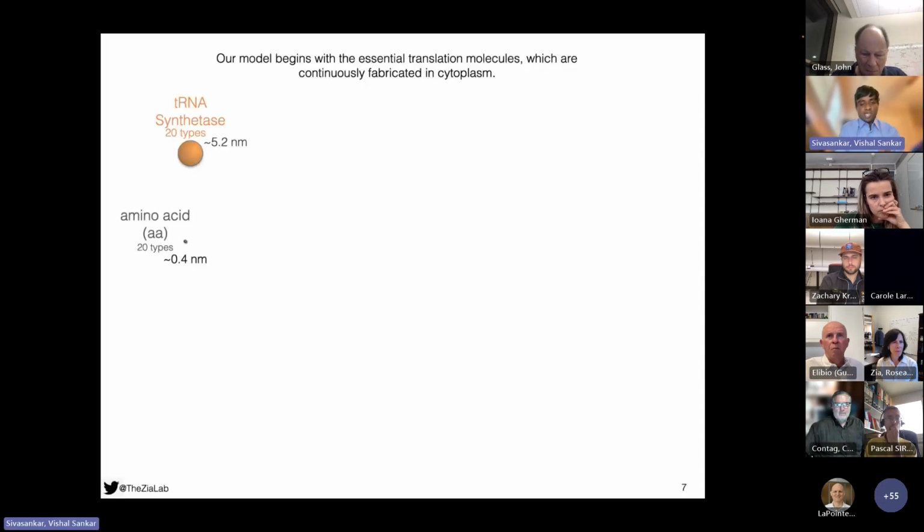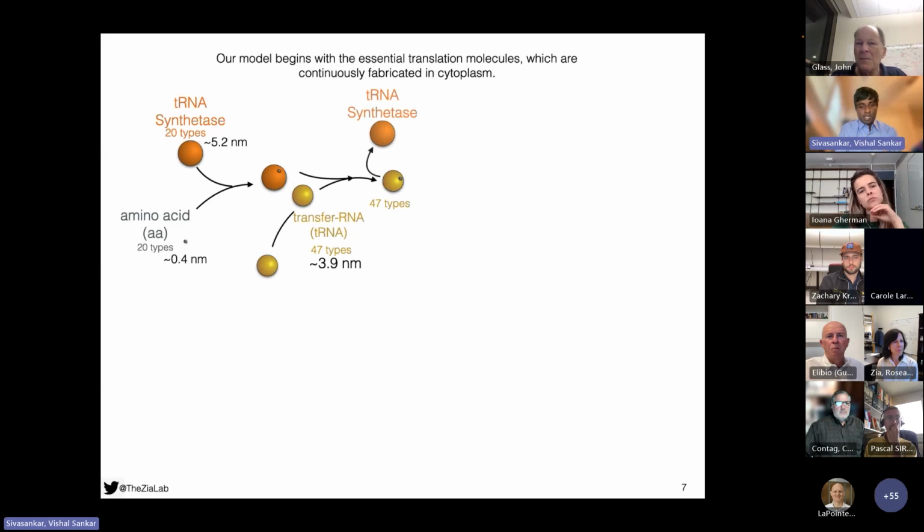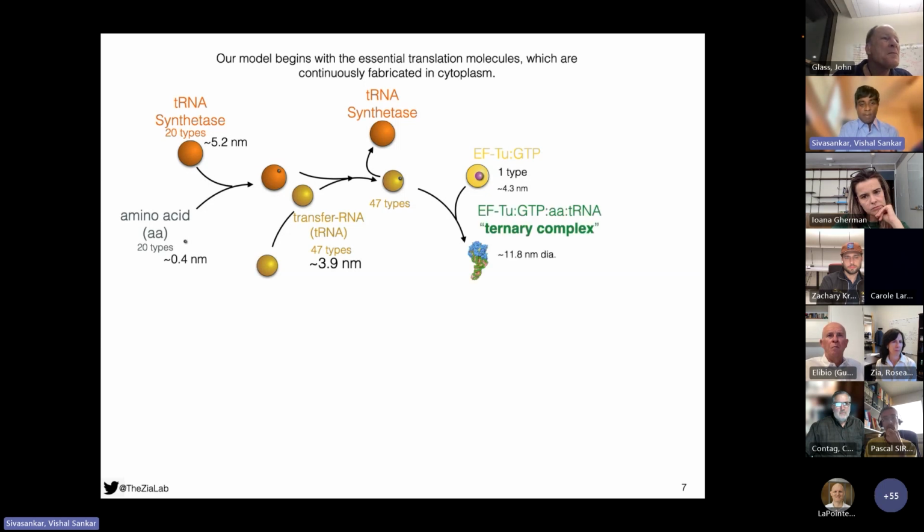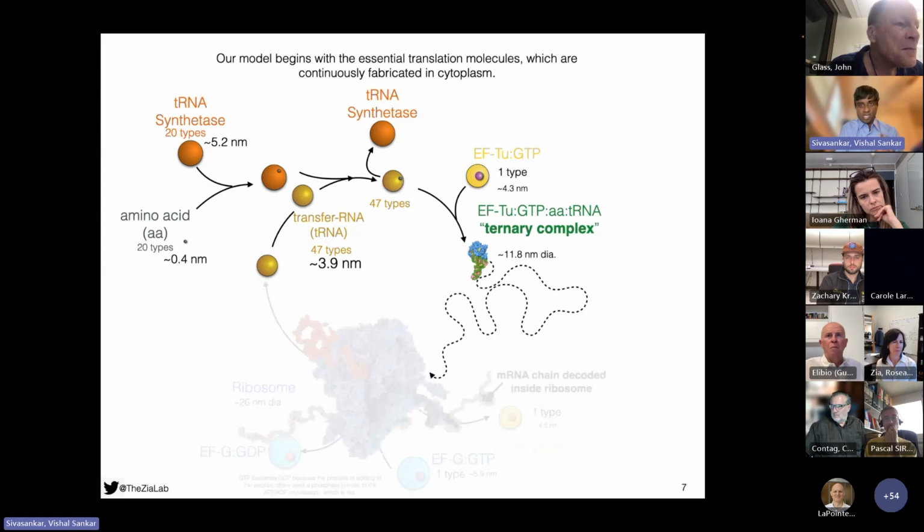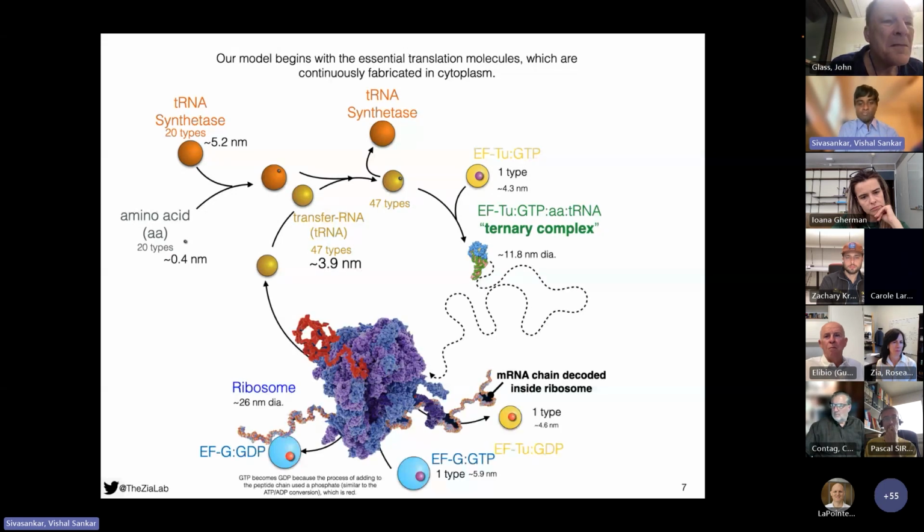So outside the ribosome, there is a very well characterized process synthesizing the key translation molecule, that is the ternary complex, which carries an amino acid to the ribosome. Once inside the ribosome, the process is very well understood. What is not well understood is how these ternary complexes get to the matching ribosome.